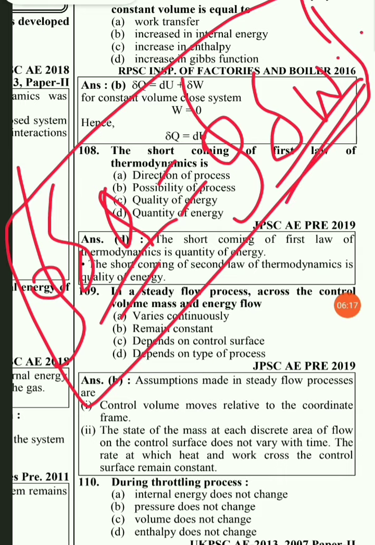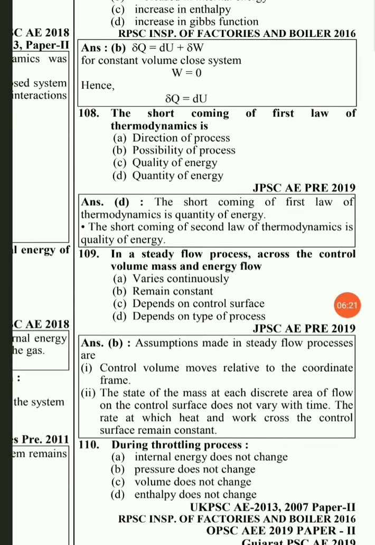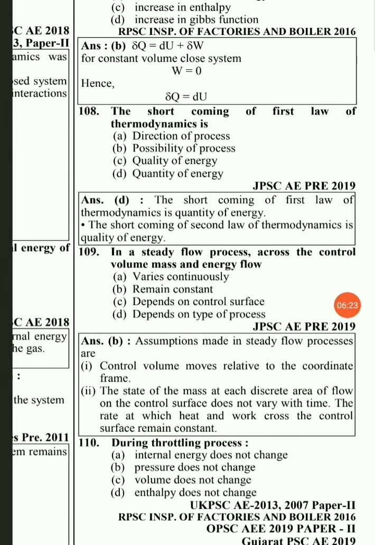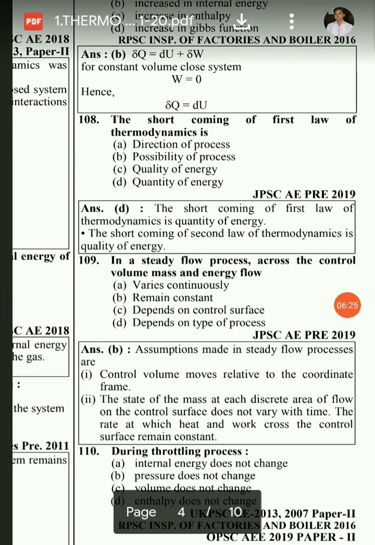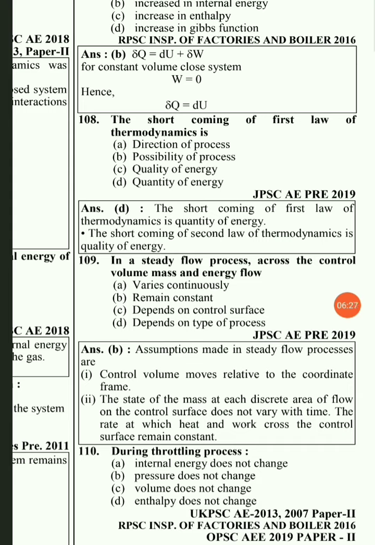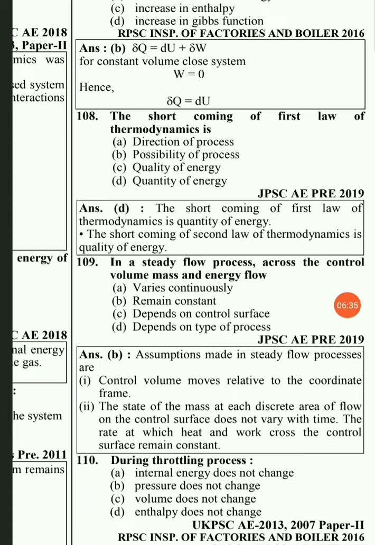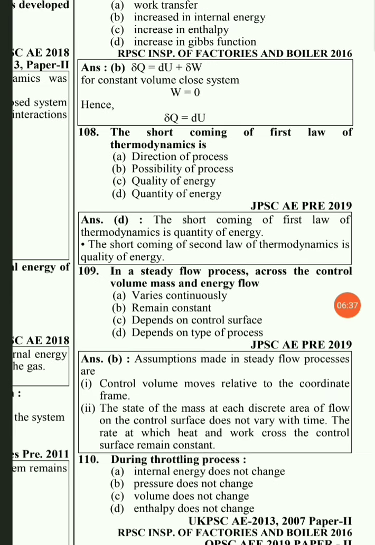So according to that, we can convert one form of energy into another form. Here it tells about the quantity of energy. It doesn't tell about the quality of energy. It just states that energy can be converted from one form to another. Now how much it can be converted, and how much degradation will be there, that is explained by the second law. So the shortcoming of the first law of thermodynamics is that it tells only about the quantity of energy. That is option D, which will be the right answer.